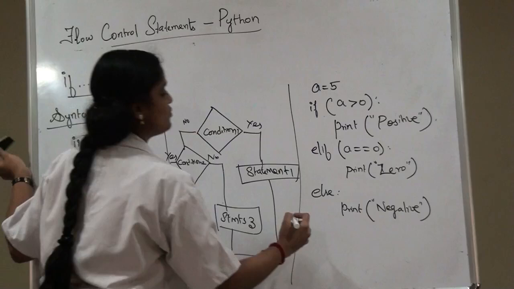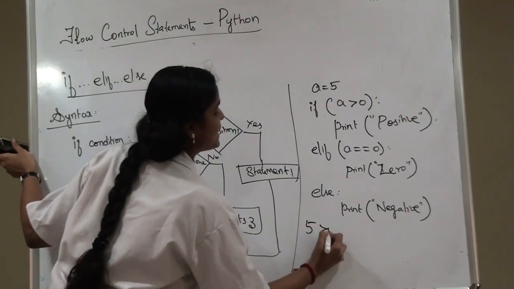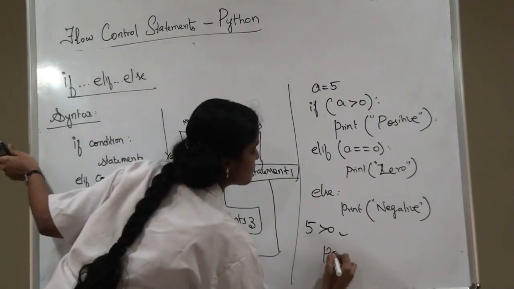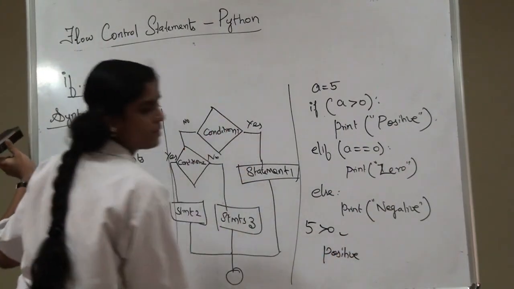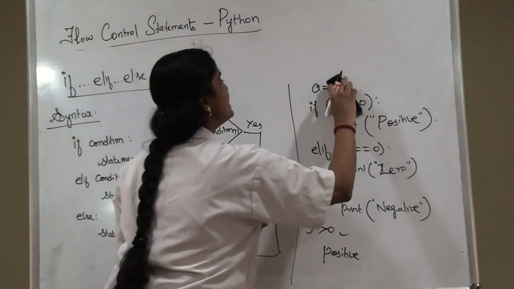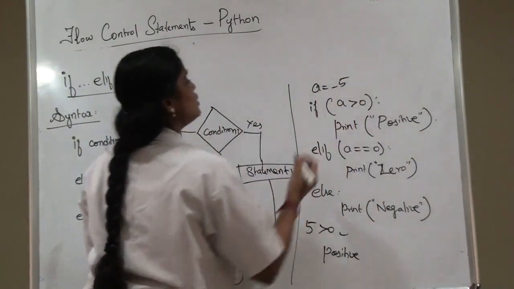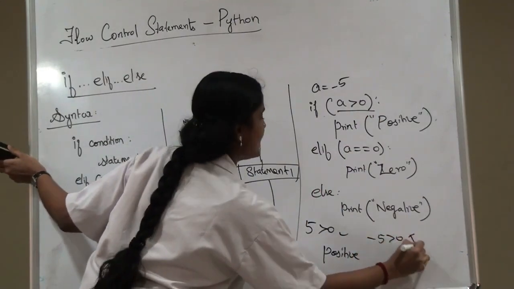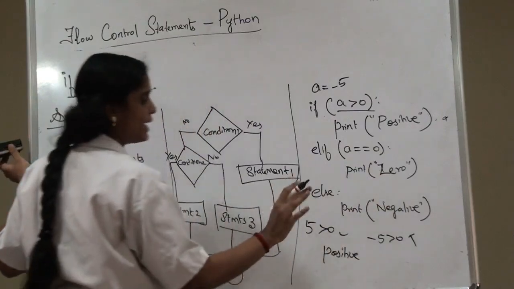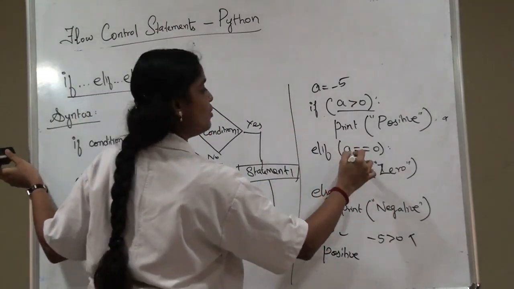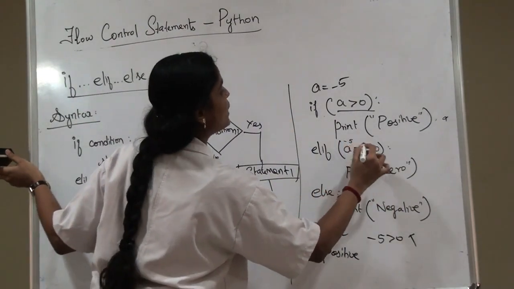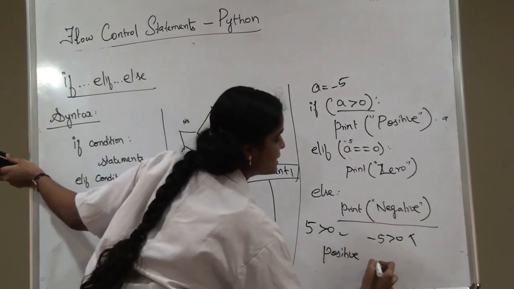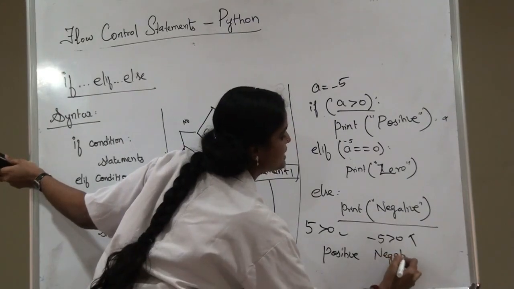In this case, first we are going to check 5. 5 is greater than 0. The condition is true, so my output will be positive. Okay. Let me consider this as minus 5. So first it will check this condition. Minus 5 greater than 0, the condition is false, so this statement will not get executed. Then it will check again for this condition, minus 5 equal to 0, again this becomes false, so finally the else part gets executed, so it prints negative.